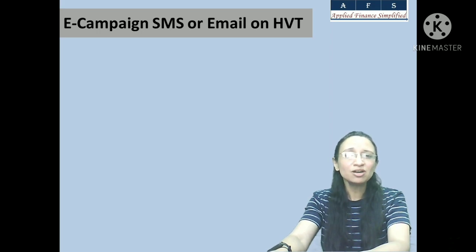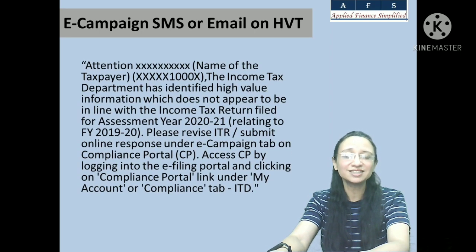So the email or SMS received reads something like this. I'll read it for you. Attention taxpayer. The name of the taxpayer appears along with the PAN number in the bracket. The Income Tax Department has identified high value information which does not appear to be in line with the income tax return filed for the assessment year 2020-2021, which is for the previous year 1920. Please revise ITR or submit an online response under the Ecampaign tab of the Compliance Portal.